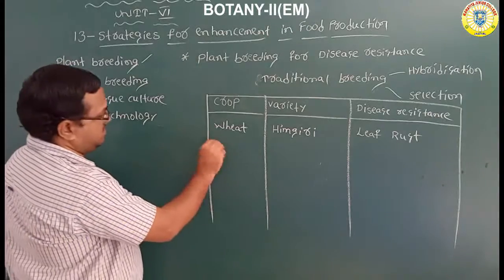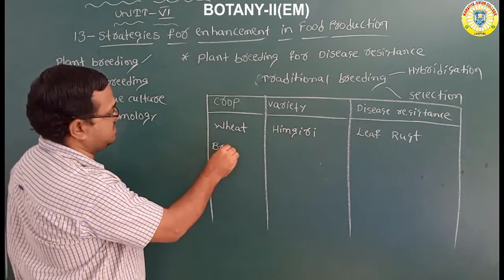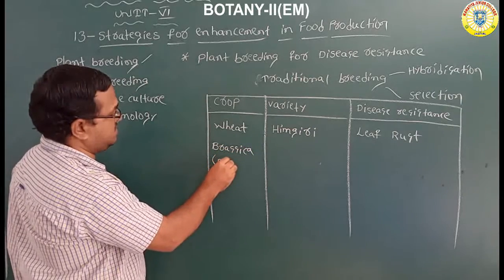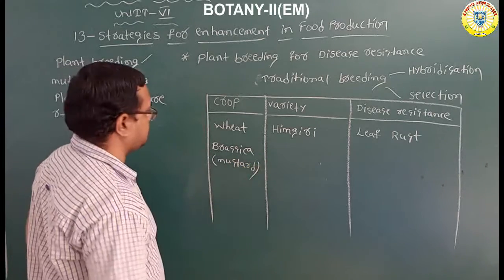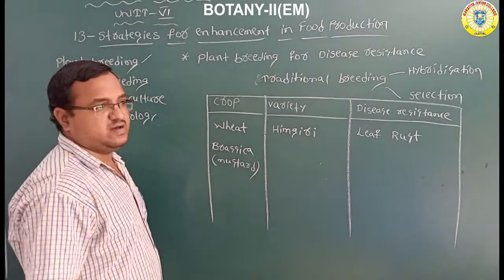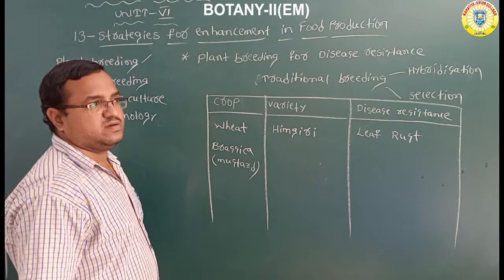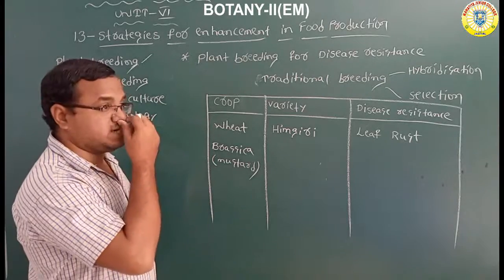Next, you can take another crop, brassica, which means mustard. Brassica, also called mustard.